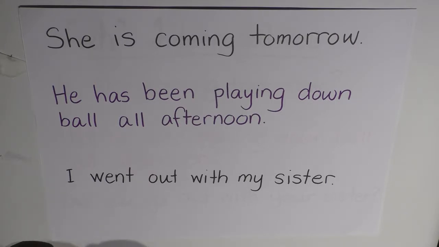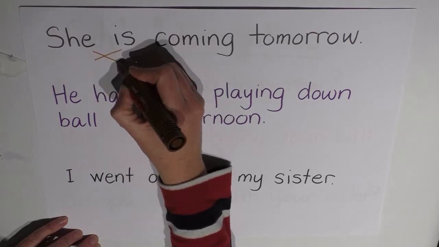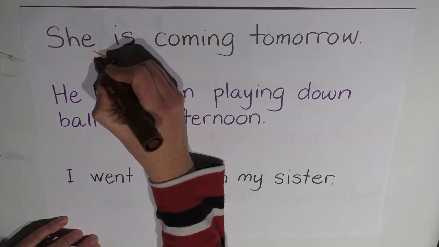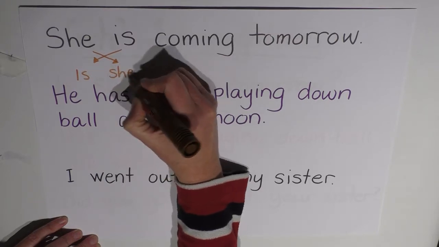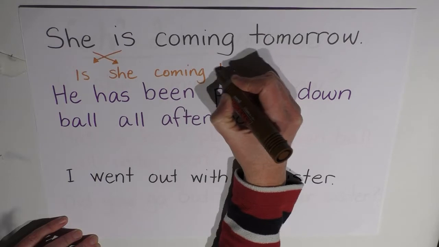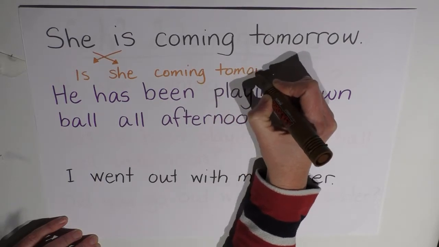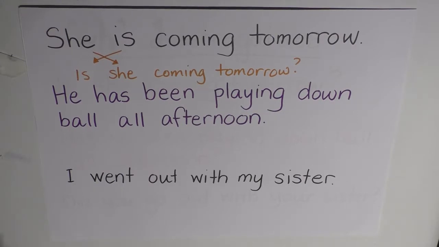In this situation, we can simply take is and she, switch them around, and we have is she, and then finishing coming tomorrow. Beautiful.